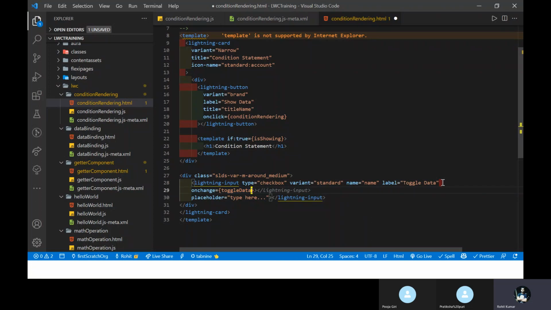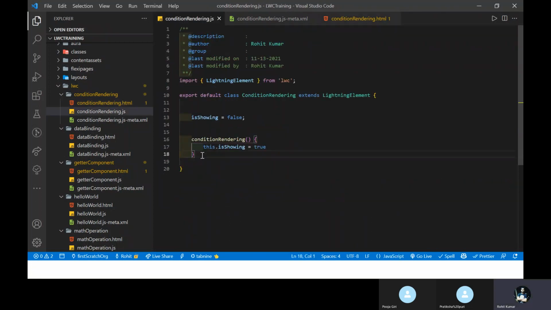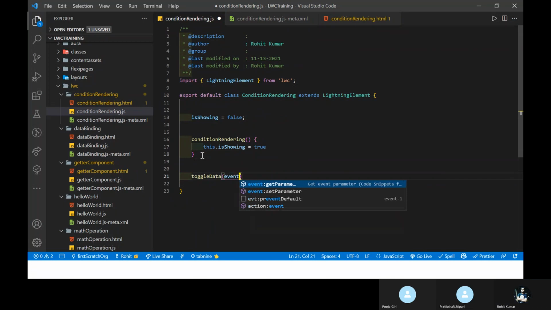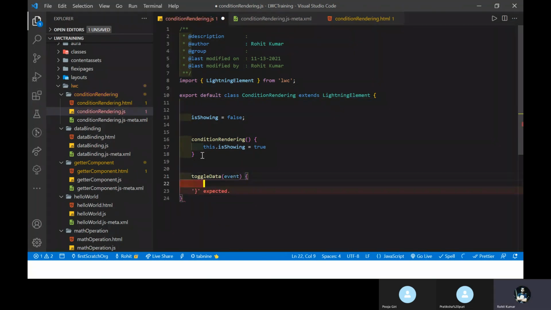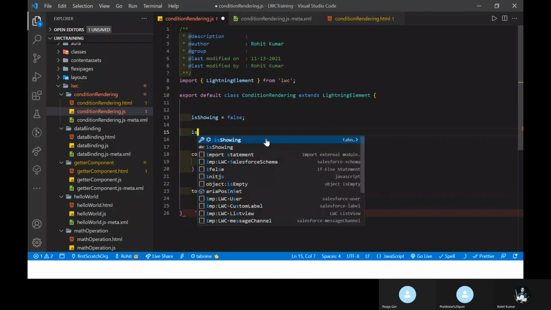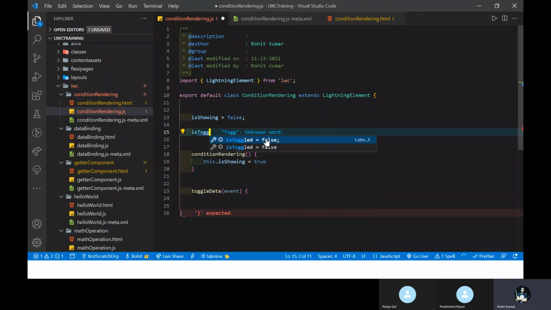Just copy this one, toggle data, and paste it here in the JS file like this. It takes some event, like this dot isToggle, and let me give isToggle false.